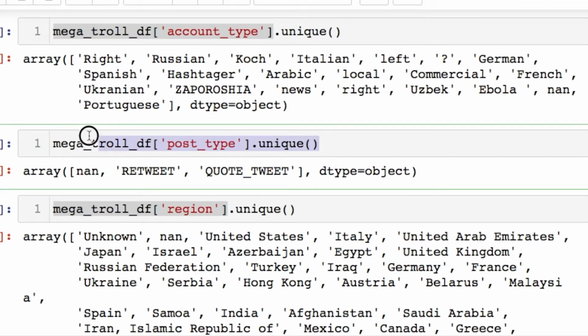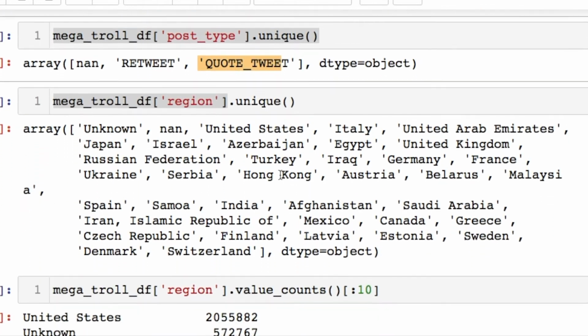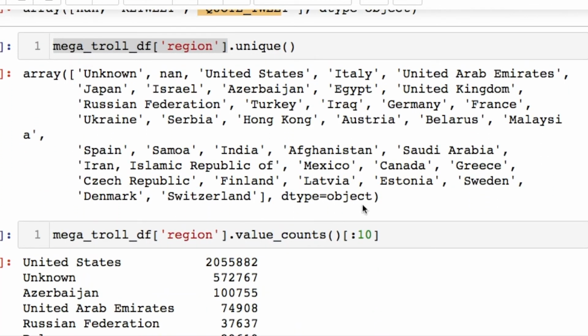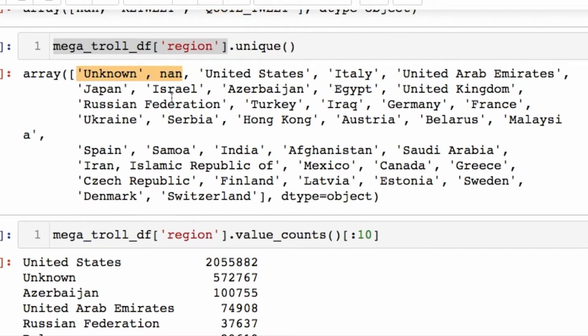The next thing we look at is the post type, and notice that we have a NaN value when we're looking at these retweets or quoted tweets. The next thing we want to investigate is looking at the regions, and we'll notice that we have none values and we have unknowns. So we're going to have to deal with that.